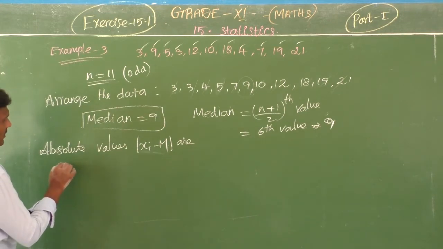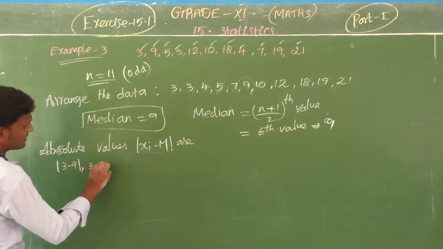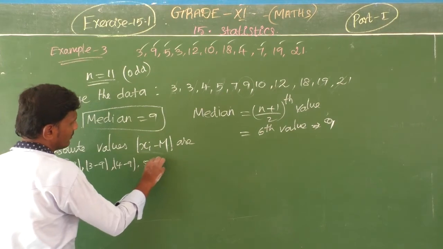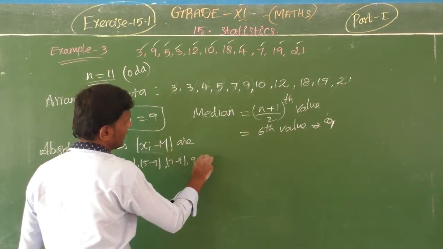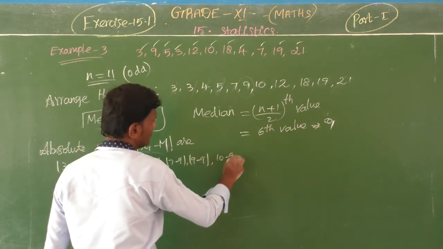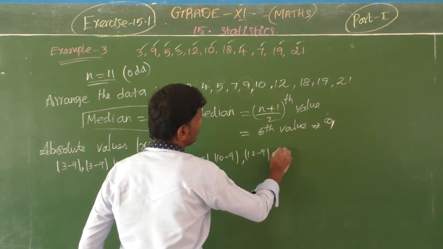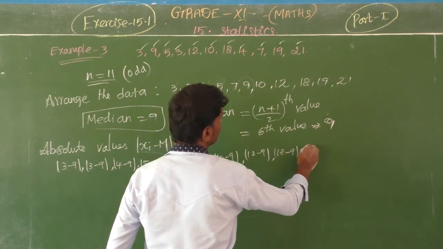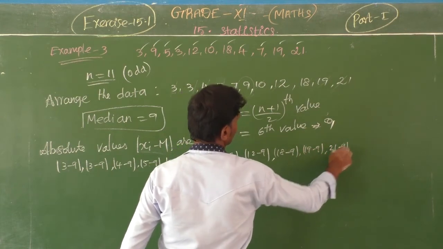So what will come? 3 minus 9, again 3 minus 9, 4 minus 9, 5 minus 9, 7 minus 9, 9 minus 9, 10 minus 9, 12 minus 9. If you want to write this step, otherwise leave it, no problem. 18 minus 9, 19 minus 9, then 21 minus 9.